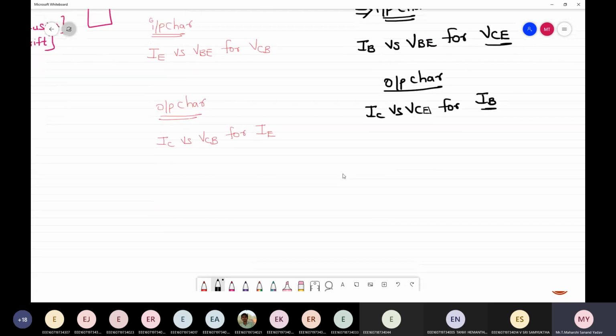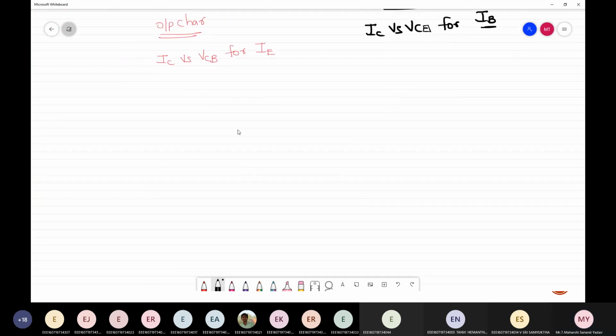And what are the relations that you got? What is alpha, what is beta, and what is beta plus 1? Beta is equal to alpha by 1 minus alpha. This is the relation I got. Next, beta plus 1 is 1 by 1 minus alpha.